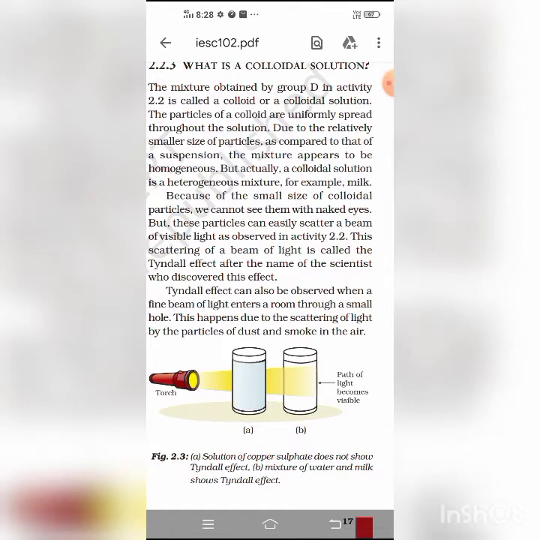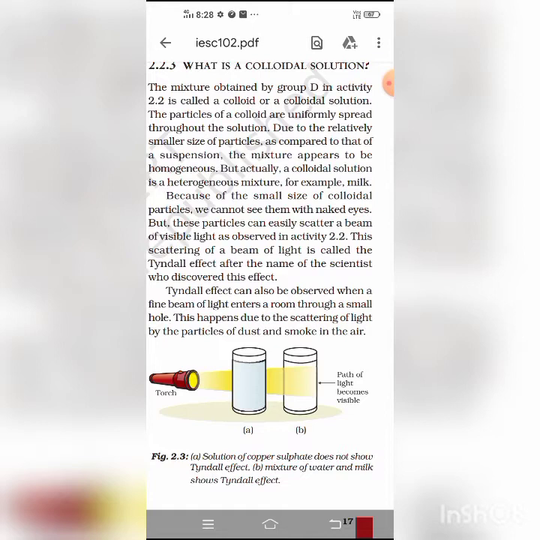A colloidal solution is a heterogeneous mixture in which particles having a size between 10 to the power minus 7 and 10 to the power minus 4 centimeter are dispersed in a continuous dispersion medium.